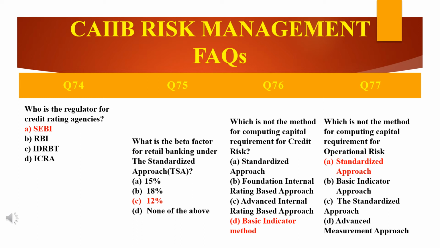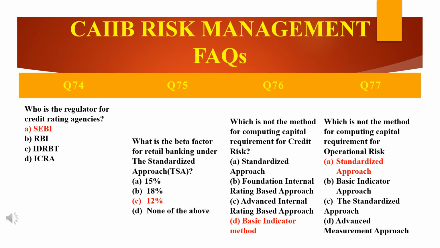Now see here, business line and its beta factor. For corporate finance it will be 18%. Trading and sales, it's 18%. Retail banking is 12%. They asked here about retail banking, which is 12%. Then agency services is 15%. Retail brokerage is 12%. Asset management is also 12%.